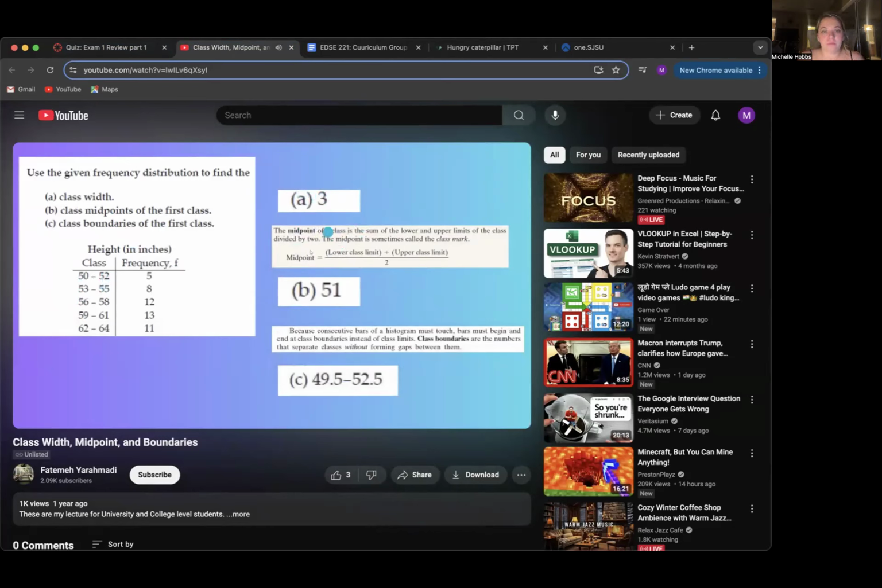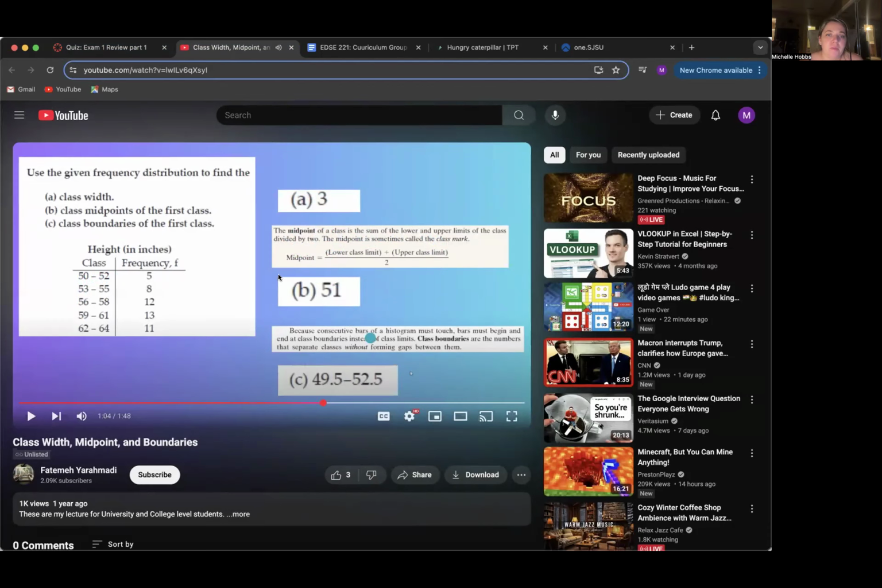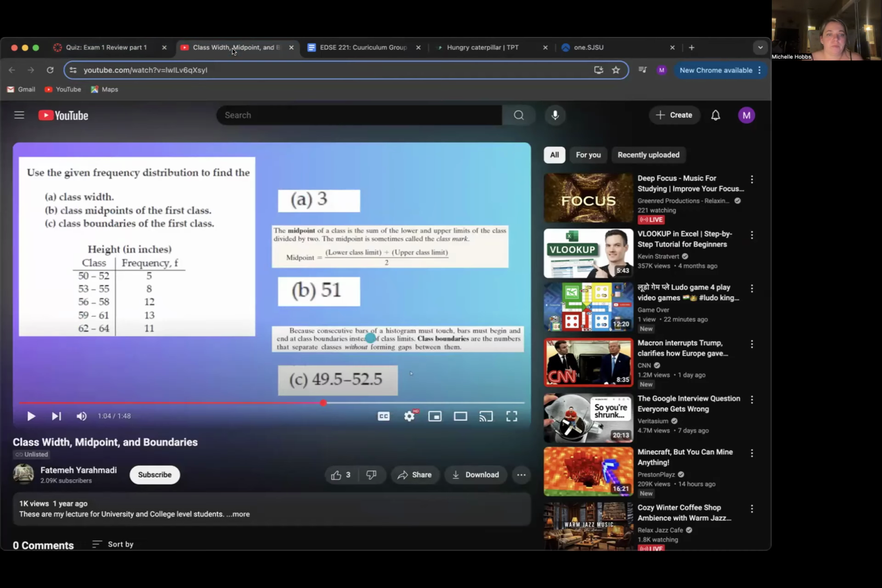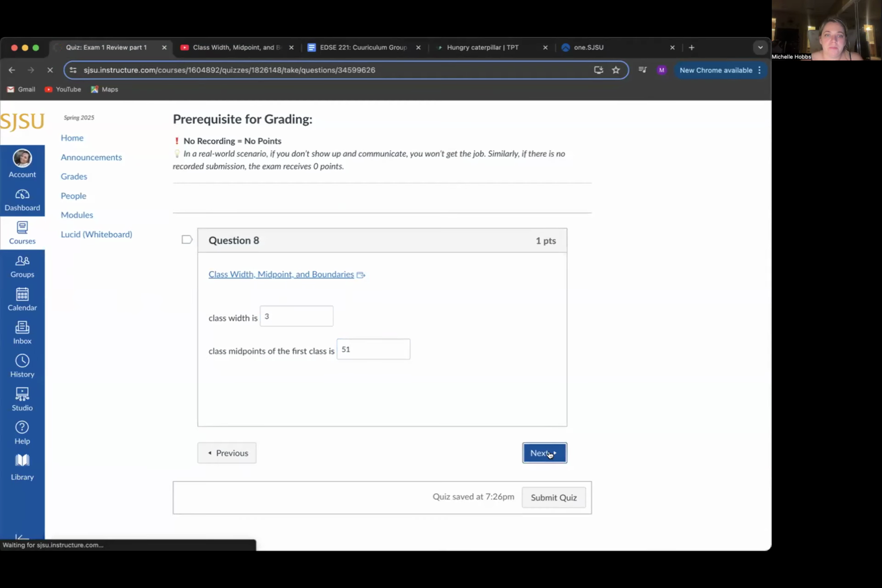Now for the midpoint, remember the definition of midpoint. The midpoint is the lower class limit plus the upper class limit divided by 2. 50 plus 52 divided by 2 gives you 51. And we found the midpoint, again, by taking the lower class limit plus the upper class limit and dividing it by 2. So 50 and 52 divided by 2 gives us 51. Okay, and we can go on to the next question.